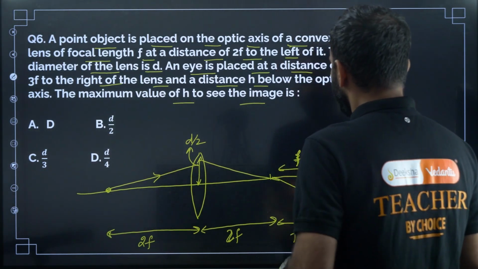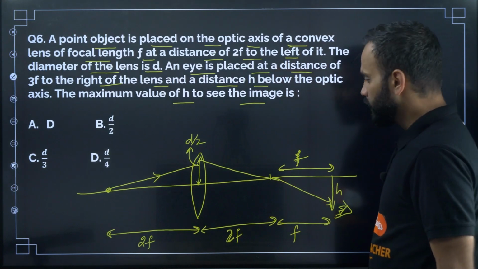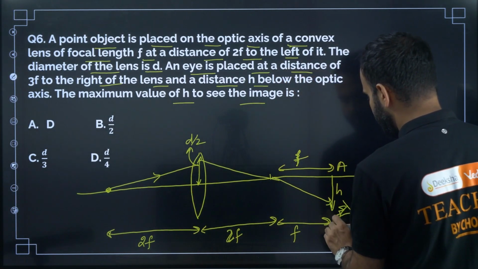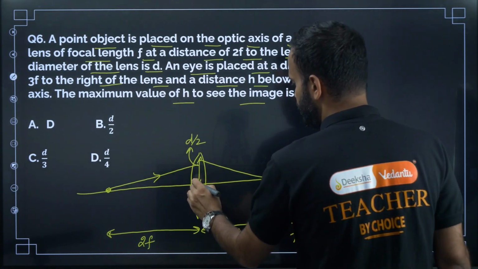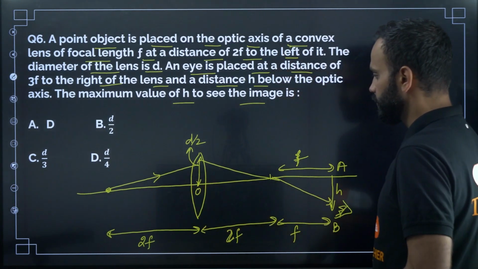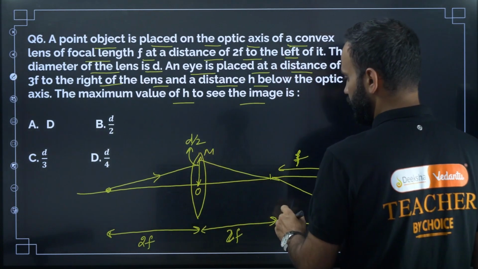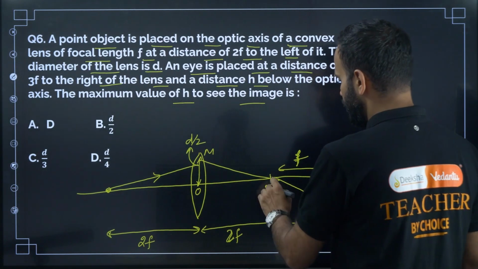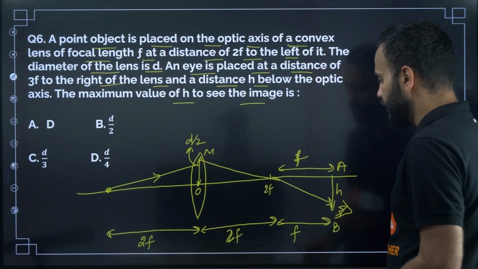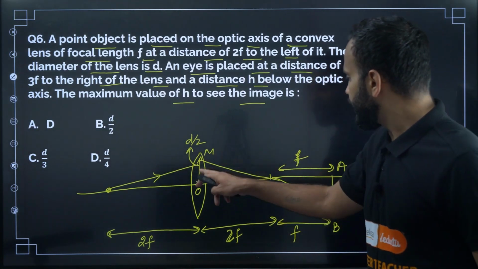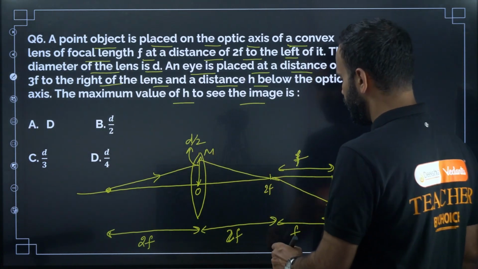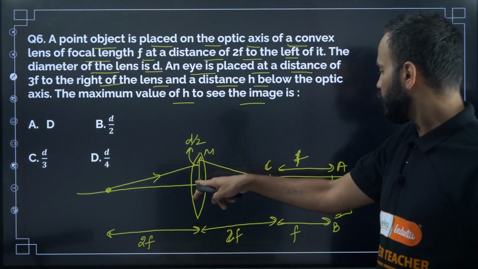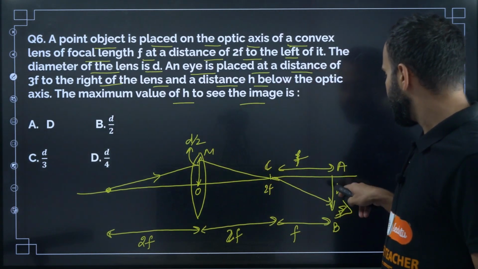So we need to find h. Here this is A and B, this point is O and this is M, and this will be 2f, or you can call it R. Now look at the triangle OMC, which is similar to CAB.